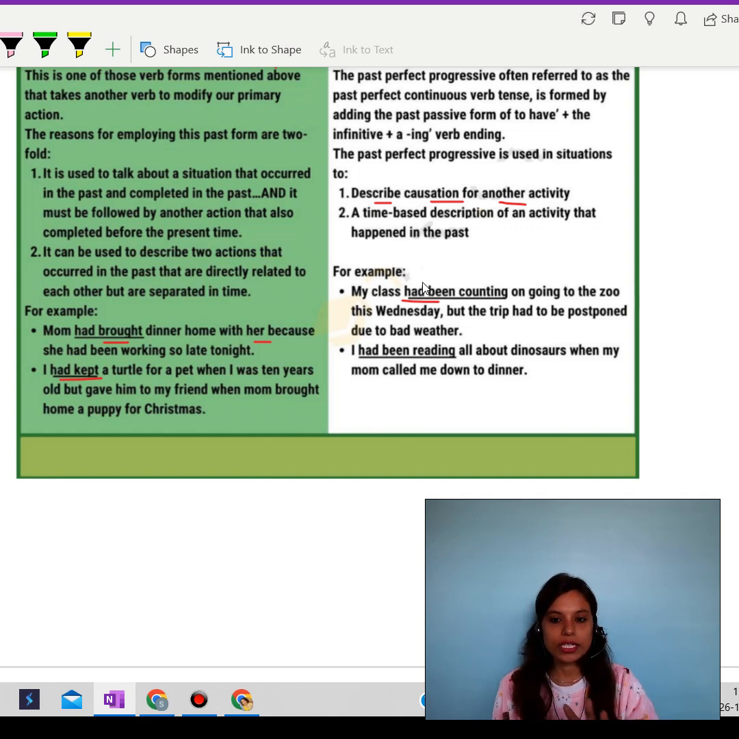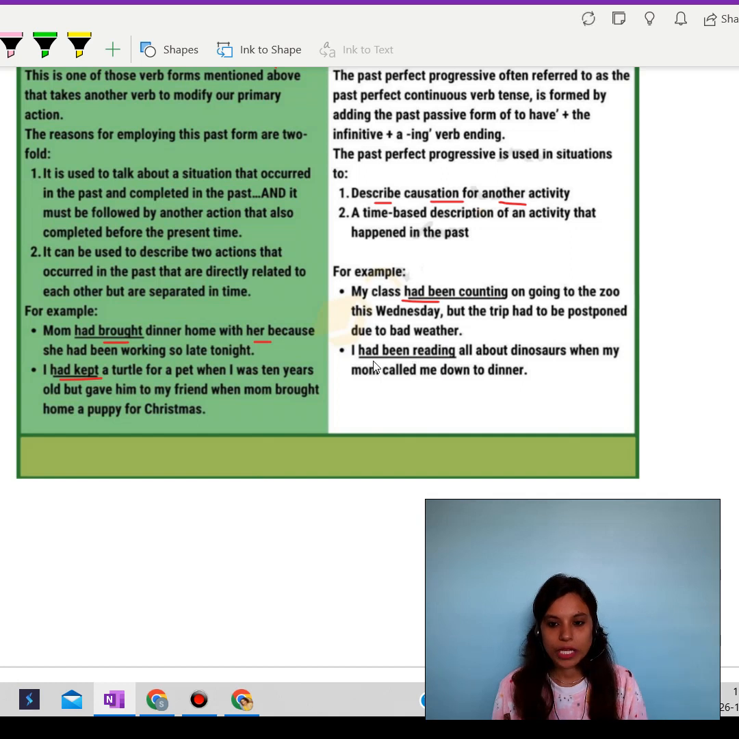If supposedly this chapter would have been of the present perfect, then we could have used the words has and have, depending on has going with singular forms and have going with the plural forms. But over here we are focusing on past perfect. So in past perfect we only use had. Okay, so had been counting. So my class had been counting. Counting is the form of the progressive tense, and had been is past perfect. So had been counting on going to the zoo this Wednesday, but the trip had to be postponed due to bad weather.